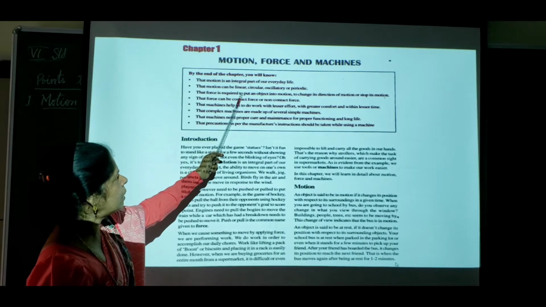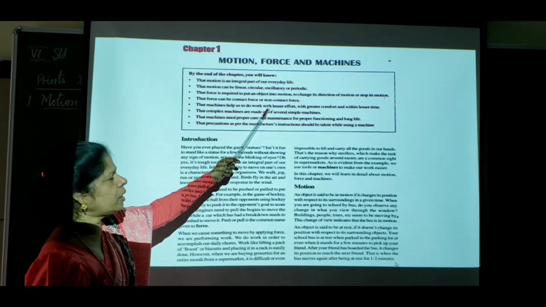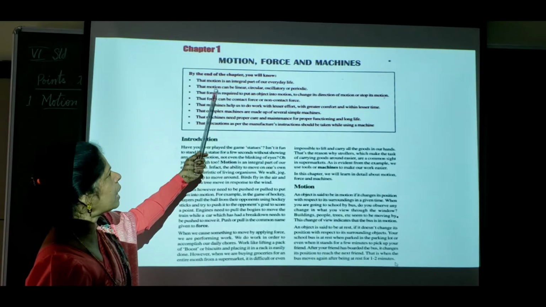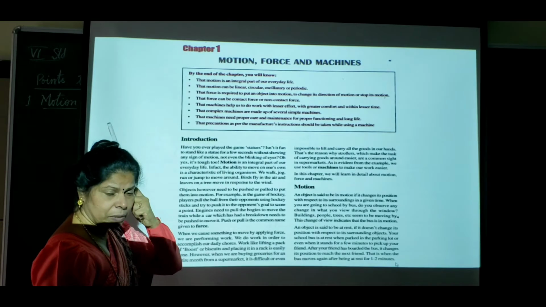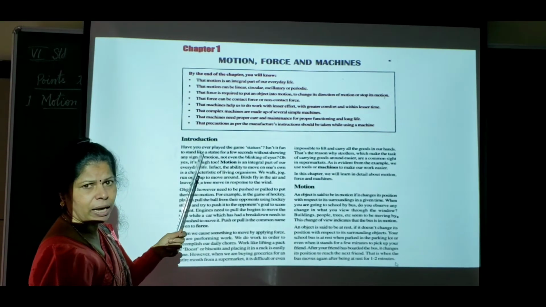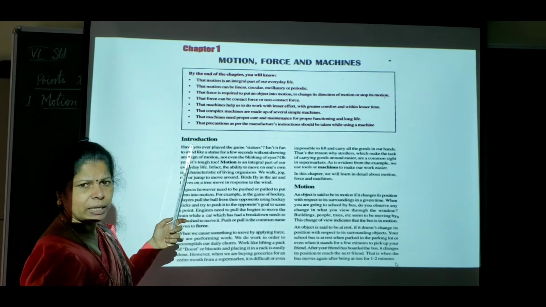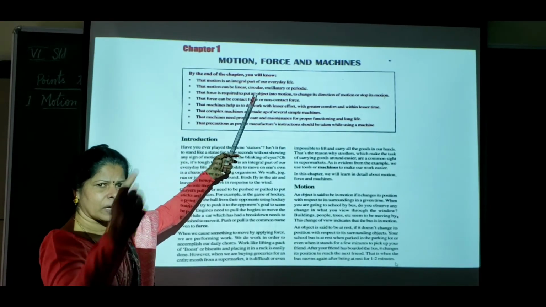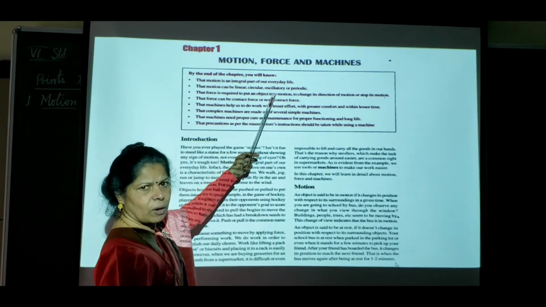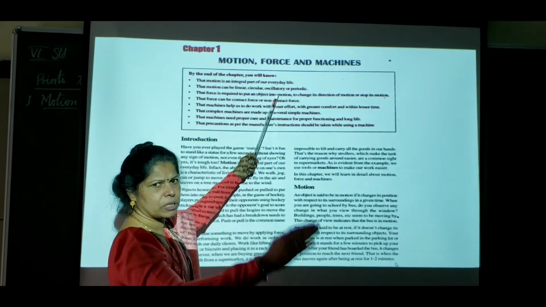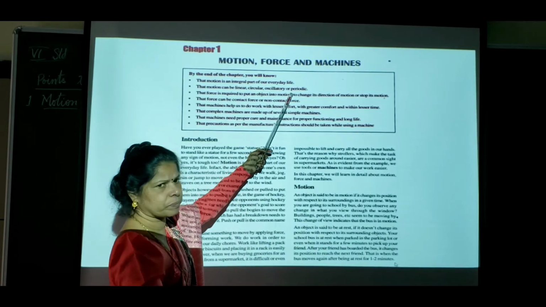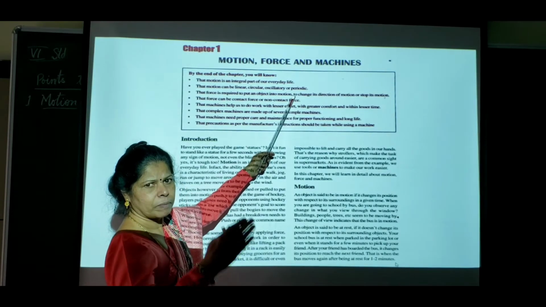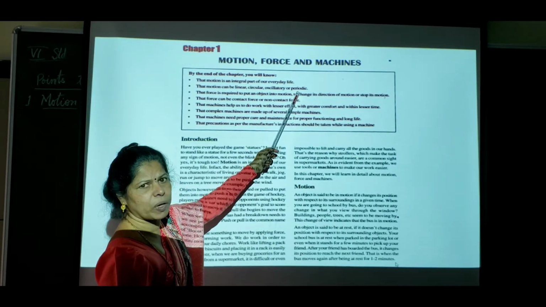That motion can be linear, circular, oscillatory or periodic. So what types of movements? It can be linear, circular. Linear means it should be in only one direction, either straight or curved. Circular means moving round. Oscillatory means moving to and fro. This is what we call the oscillatory motion. Periodic motion means it has a particular time, distance, all this, that we call a periodic motion.